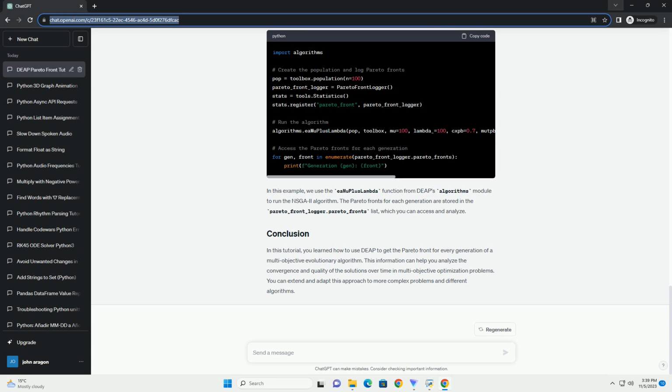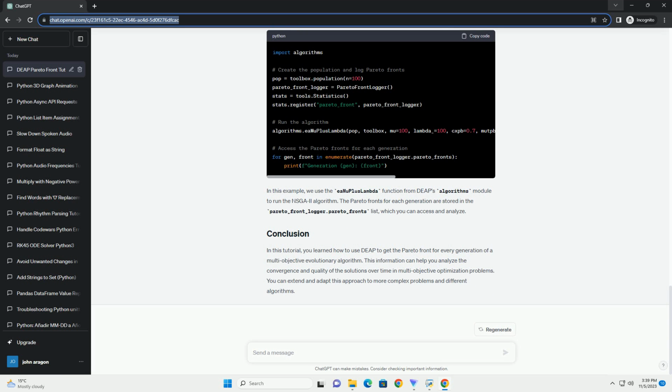You can modify the example by changing the evaluation function, number of objectives, or genetic algorithm parameters to suit your specific problem. The Pareto fronts obtained can be further analyzed to make decisions about the best trade-offs between conflicting objectives.